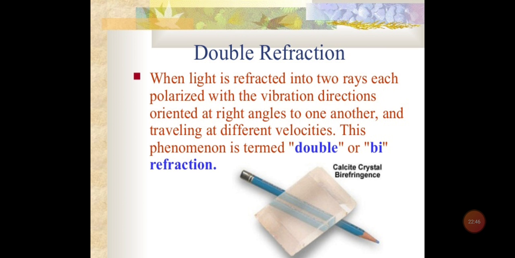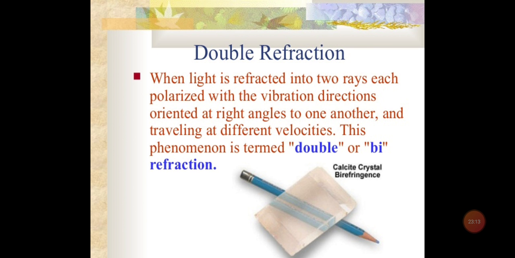When the light is incident on a medium which is isotropic in nature, isotropic meaning having the same properties in all directions, then the refraction takes place. The refraction will obey Snell's law, and it will take place only in one direction. This topic we have studied in the lower classes.